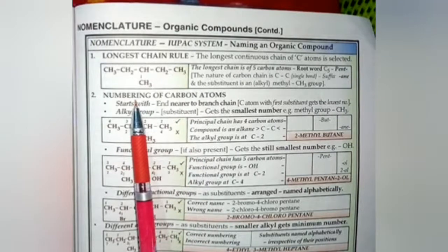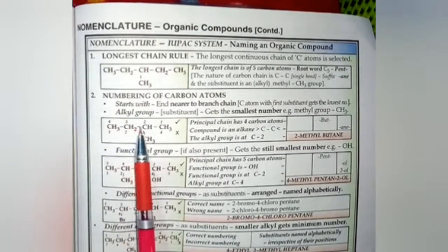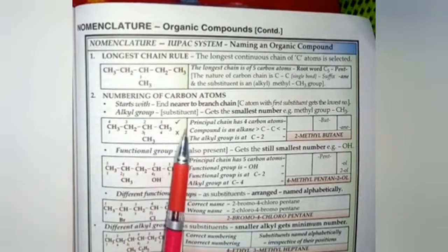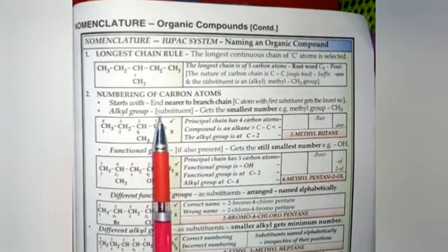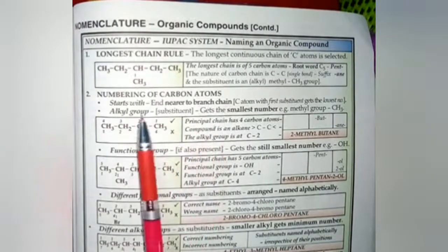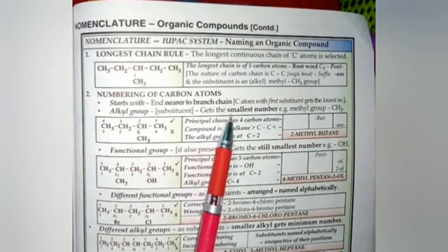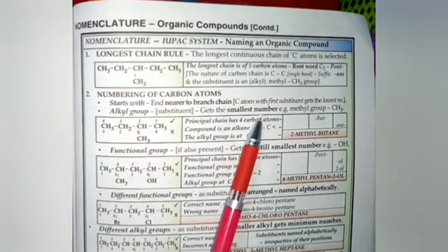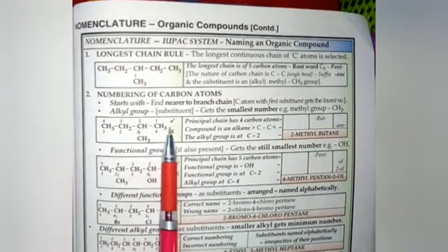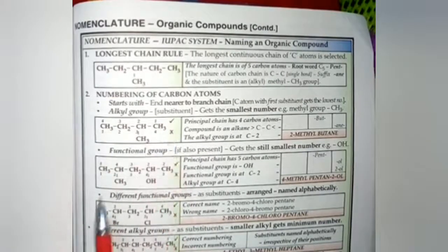After choosing the longest chain, we will give numbers to the carbon atoms in the chain. It starts from the end nearer to the branch chain, and if there is an alkyl group in the chain, it will get the smallest number, as shown in the example.